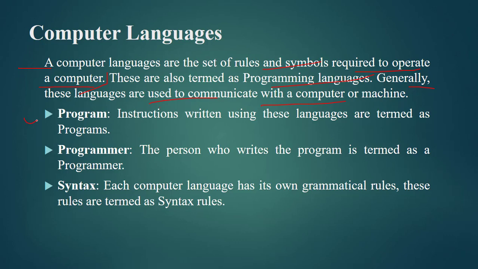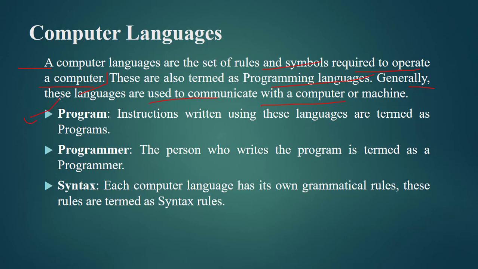Fine, let's take an example. In class 6 you might have learned the BASIC programming language. BASIC was a computer language through which you can instruct your computer or direct your computer to do a particular task. Fine. And while you write programs in that language, you can be termed as a programmer, and the instructions that you write can be termed as programs.